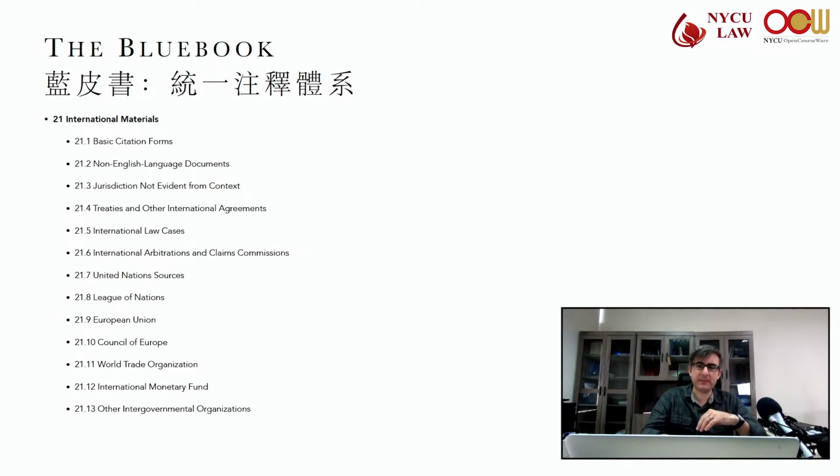So the ICJ and the Permanent Court of International Justice, if you have a citation, check out Rule 21.5.1, but we want the case name, the party's name, the characterization again of the decision, the volume and name of the publication, the page where the case starts, the pin site, and the date. This is just like Rule 10, basically.